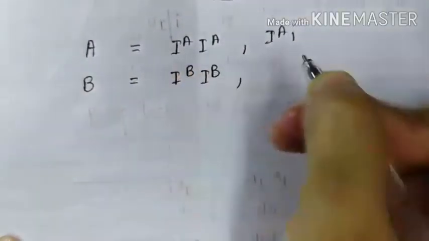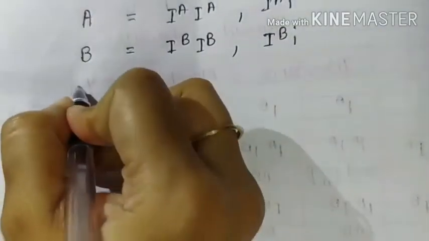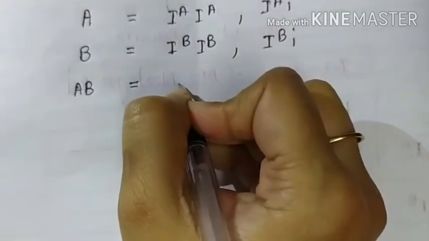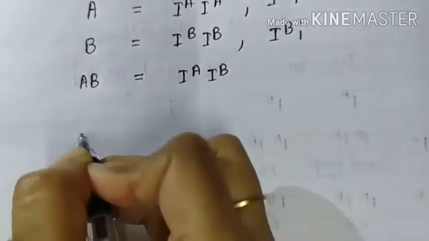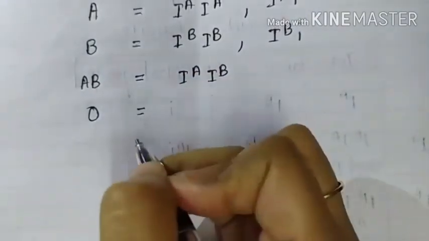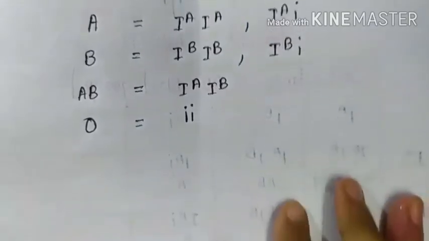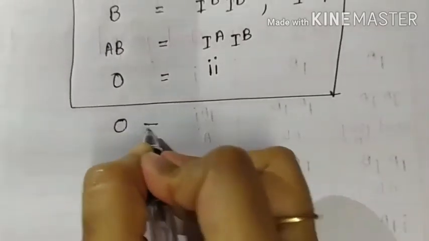Blood group A: possible alleles will be IA IA, IA i. Blood group B: possible alleles IB IB, IB i. Blood group AB: alleles IA IB. Blood group O: possible alleles i i. So these are the possible alleles which will be formed for different blood groups.